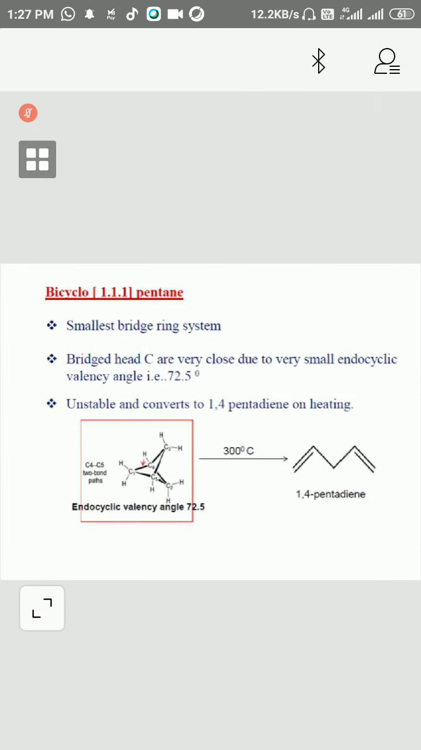These two are bridgehead carbons. These three bridgeheads are there. So they are very close due to bond angle. Unstable and converts to 1,4-pentadiene on heating. This will convert into this.